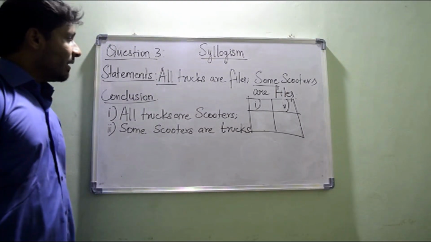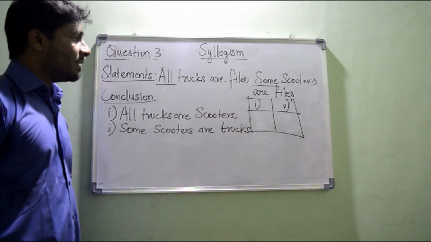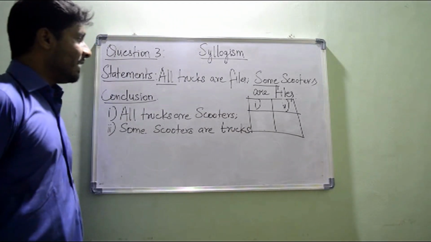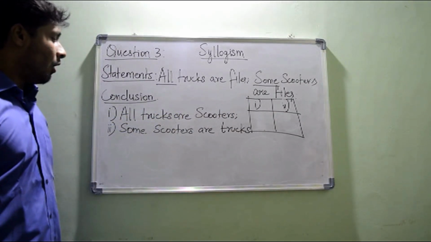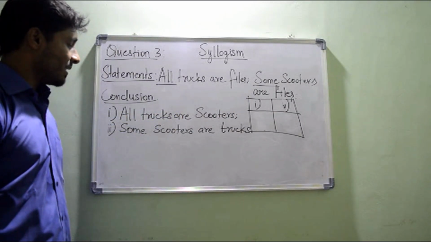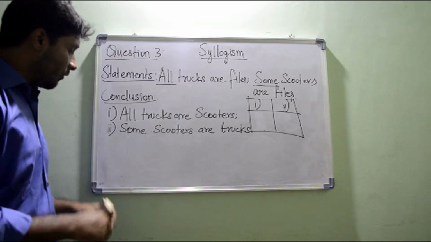And question number 3, the given statements are: all trucks are files, and some scooters are files. And here the combination is all and some combinations. And the conclusions are: all trucks are scooters, and again, some scooters are trucks. So we can go for the diagram.